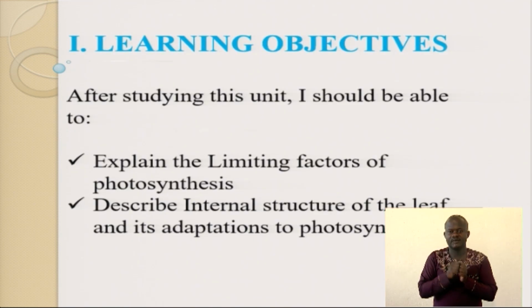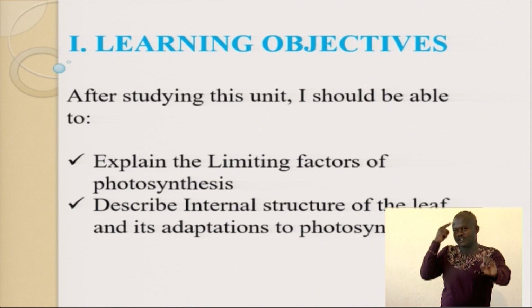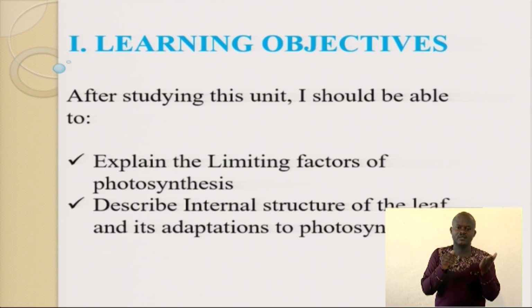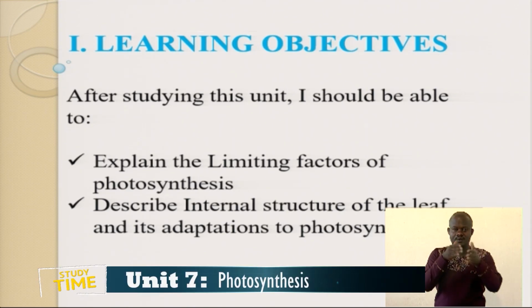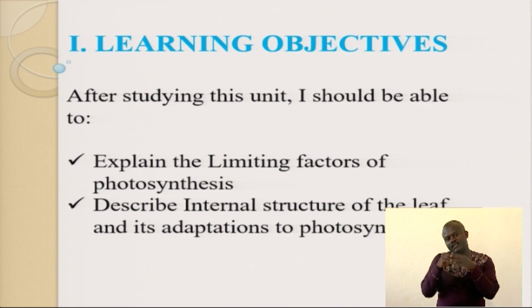So we have two learning objectives for this unit. The first is to explain the limiting factors of photosynthesis. What are the limiting factors of photosynthesis? Objective number 2 is to describe the internal structure of a leaf and its adaptation to photosynthesis.